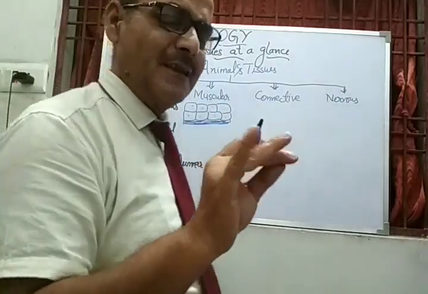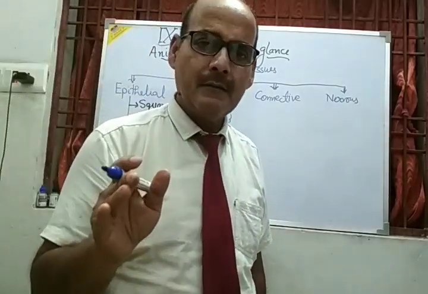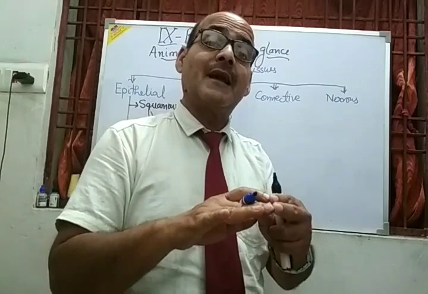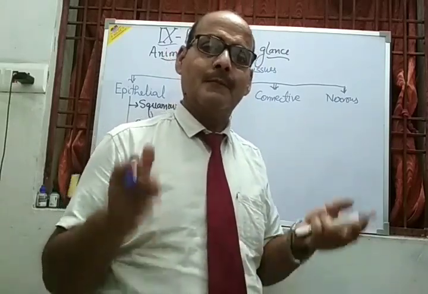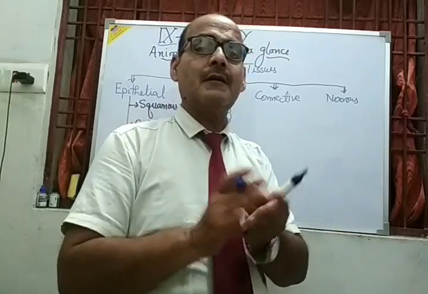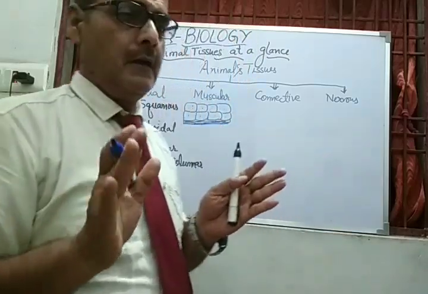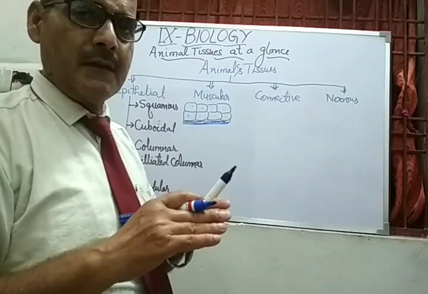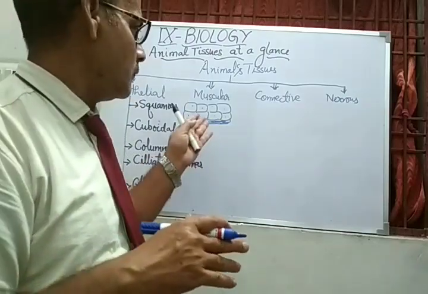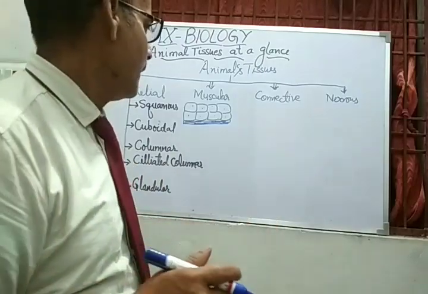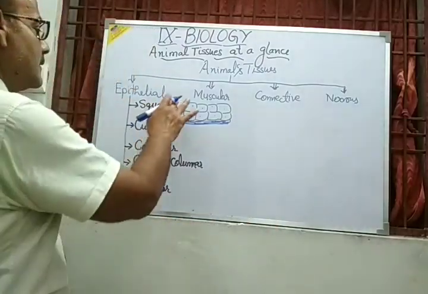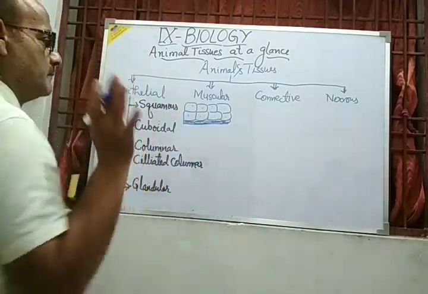Squamous means this is a thin layer, and it provides the covering of the entire organ or entire skin of the body. That is mainly for the protection. In the inner side also they may be found somewhere in some organs, but mainly they are in the apical position for the protection.